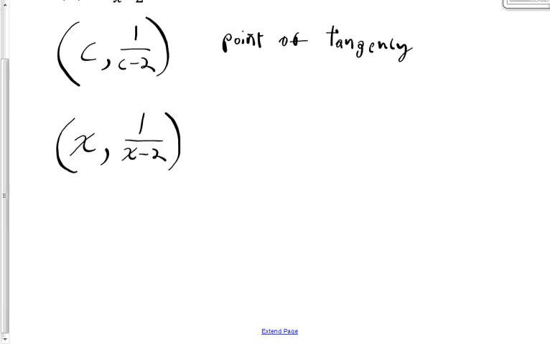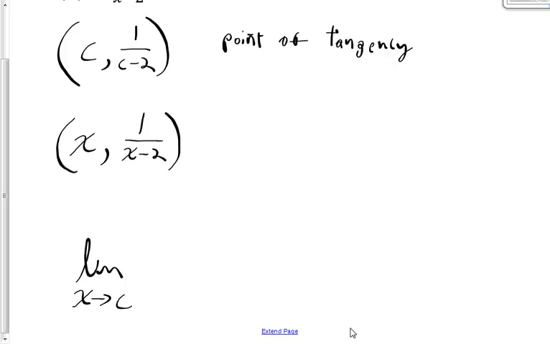To find the slope of the tangent line, I need to take the limit as x approaches c. I want the x value here to get closer to the x value here, so x itself is approaching c. I want the limit as x approaches c of the slope of the secant line connecting those 2 points.